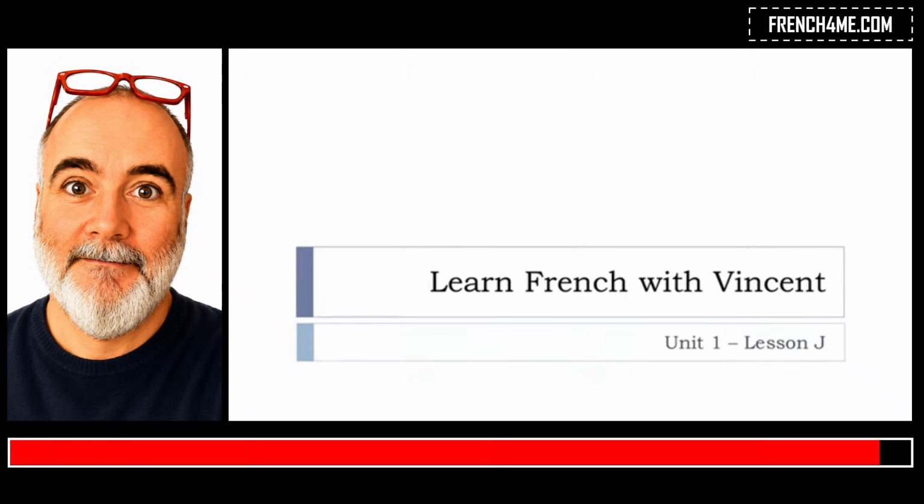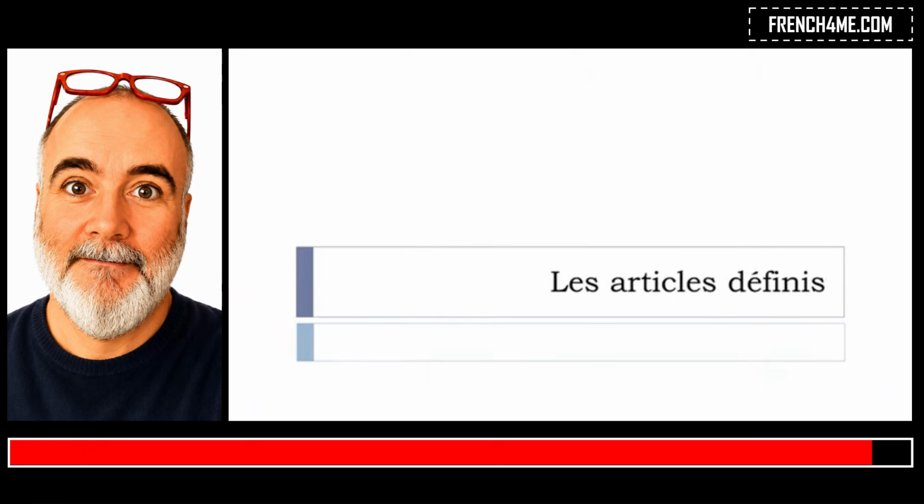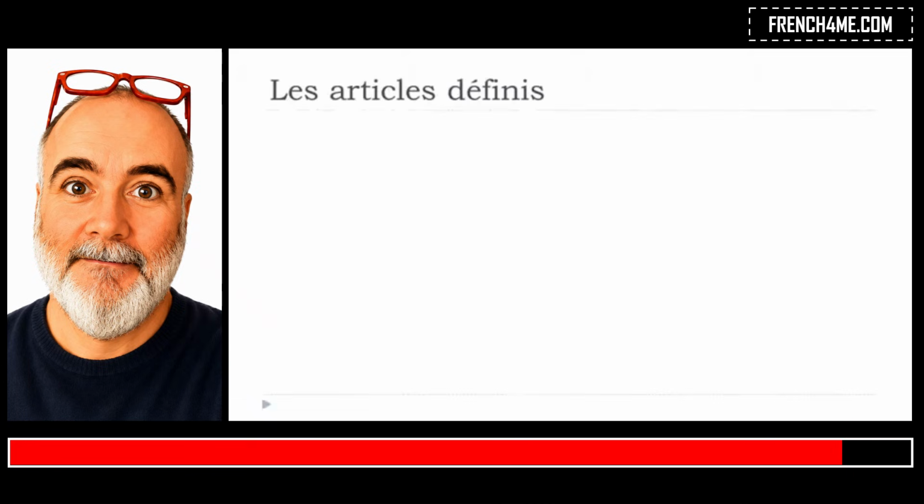So, what will we discover in this lesson? We'll discover les articles définis, so definite articles. In English it would be "the", okay, but in French, of course, as usual, we've got the difference between the masculine form, the feminine form, and the plural form, okay?